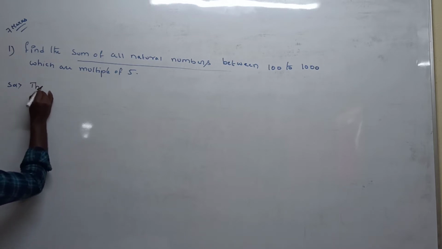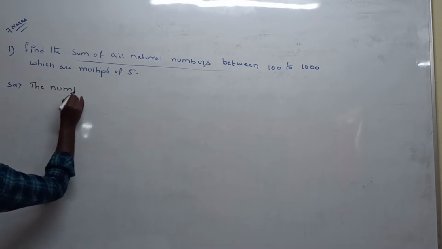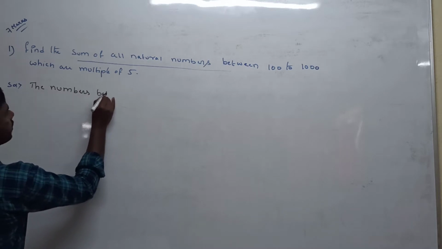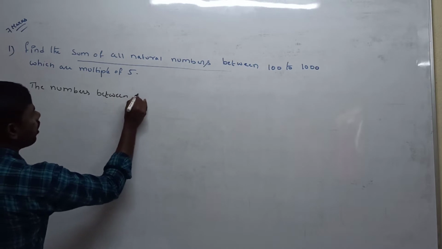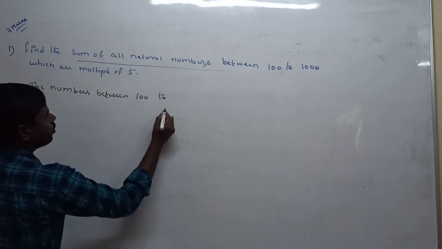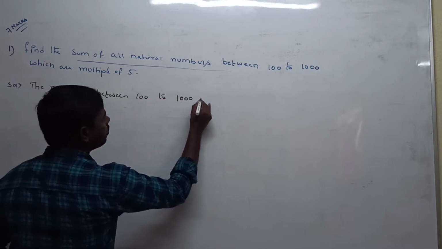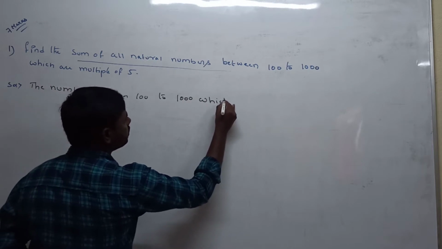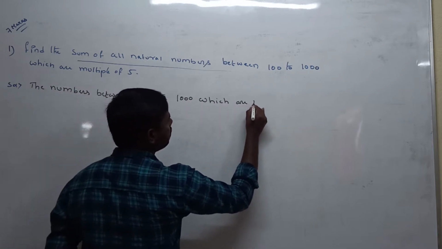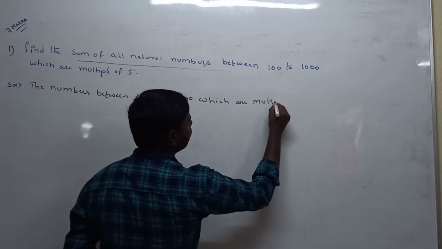The numbers between 100 to 1000 which are multiples of 5.